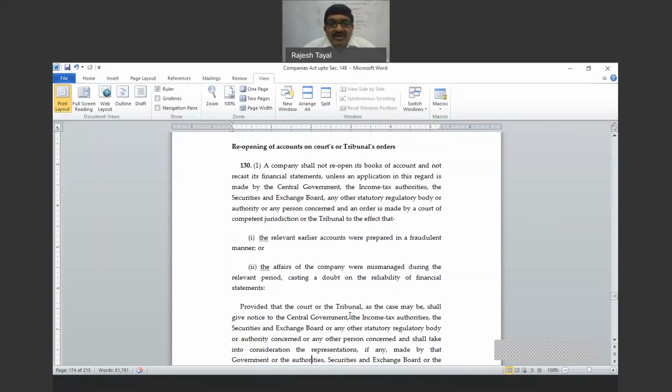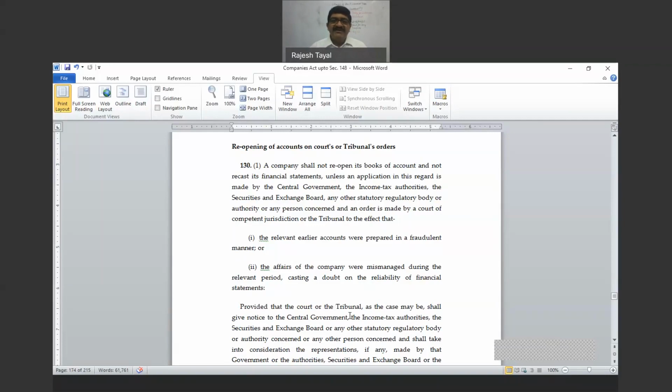So a company shall not reopen its books of account and not recast the financial statements unless an application in this regard is made by the central government, income tax authorities, SEBI, and other statutory regulatory body or authority or a person concerned, and an order is made by the court of competent jurisdiction or the tribunal to that effect. So under this section, the board of directors cannot do that. Application is to the court or tribunal.